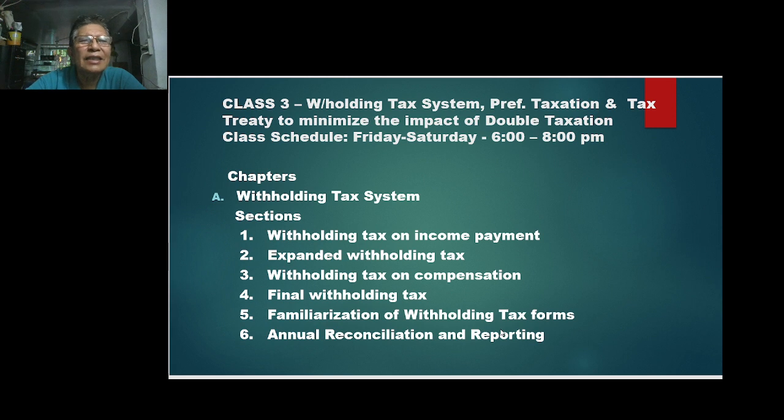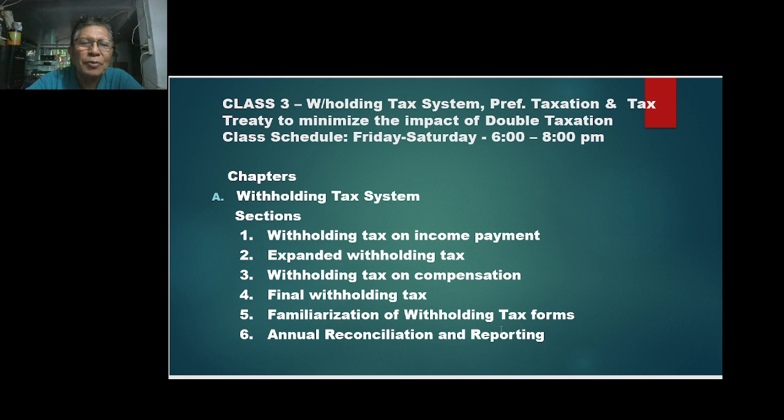In Class 3, we have the withholding tax system, preferential taxation, and tax treaty to minimize the impact of double taxation. The class schedule is Friday and Saturday at 6 to 8 p.m. and the chapters are as follows. Under Chapter A, we have the withholding tax system composed of 6 sections.